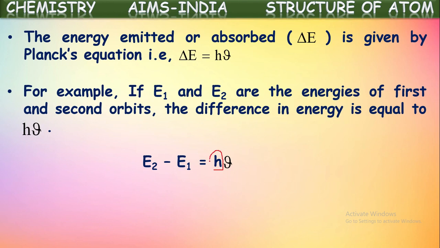where this h represents a constant called Planck's constant. What is the value of Planck's constant? We know it is 6.625 into 10 to the power of minus 34 joule second. So this is the value of Planck's constant. And nu, we know, represents the frequency of that radiation emitted by the electrons. In this way, the energy emitted by the electrons when jumping from higher orbit to lower orbit is given by taking the difference between the energies associated with the orbits, that is equal to h nu.